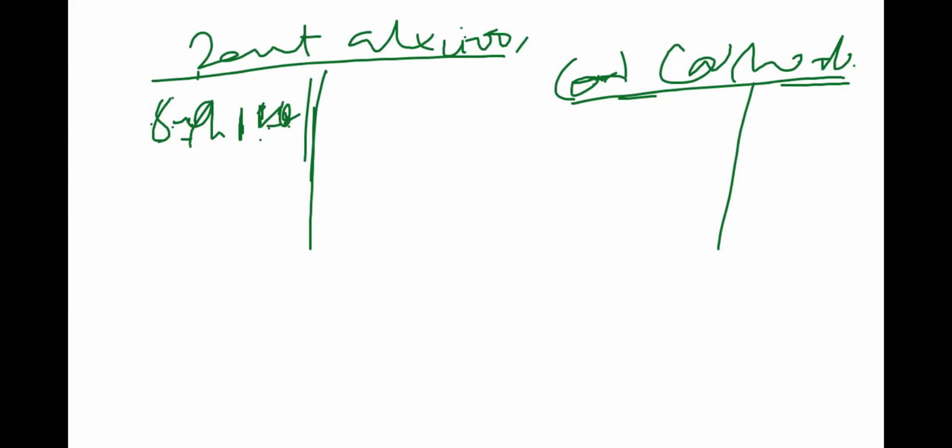Then the other one is going to be the corresponding of whichever account you've looked at. Now for rent account, we've debited because it's an expense and it's a nominal account. So the corresponding entry must be credited to the cash.